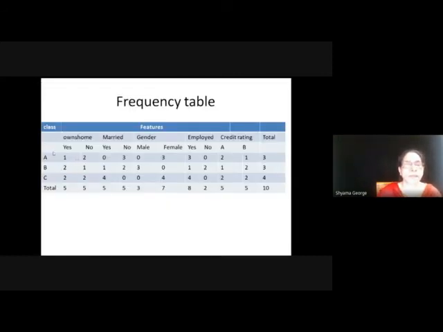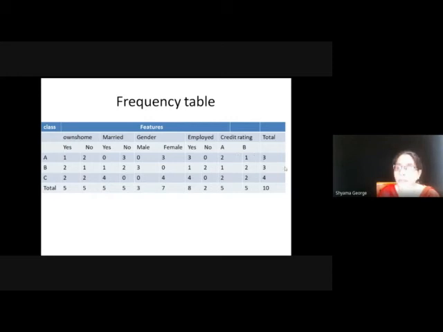That is, we have the classes A, B, C as the class label, and also married, gender, employed, credit rating. These are the features. Married is having value yes, no. Gender is having value male, female. Employed, the feature values are yes, no. Credit rating A and B are the corresponding values.